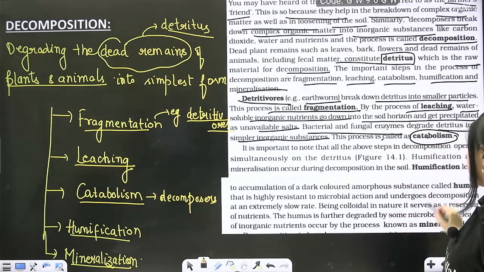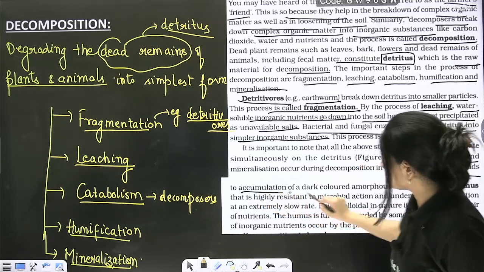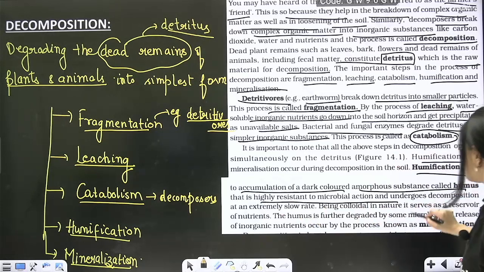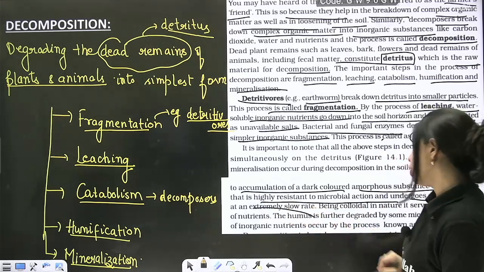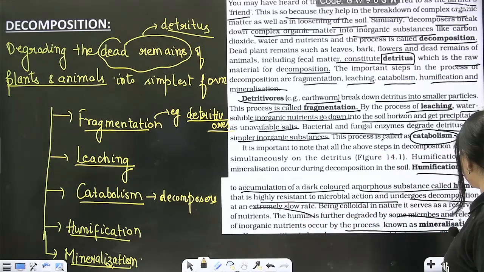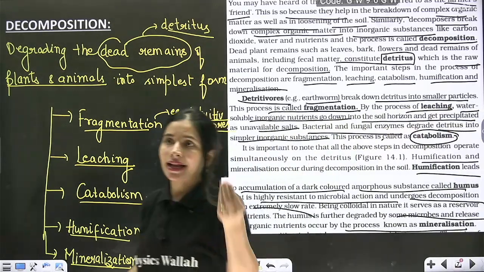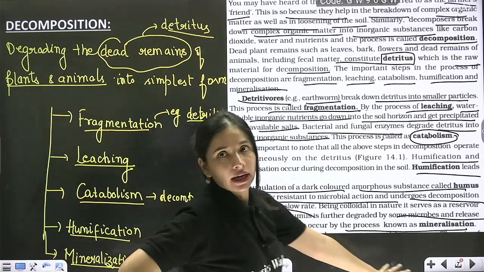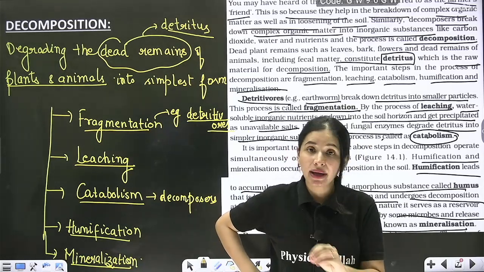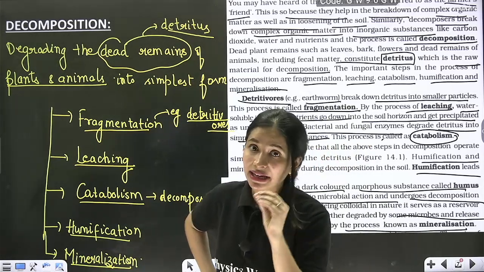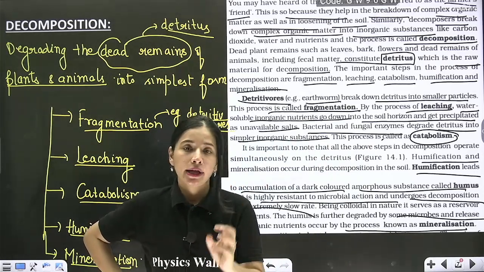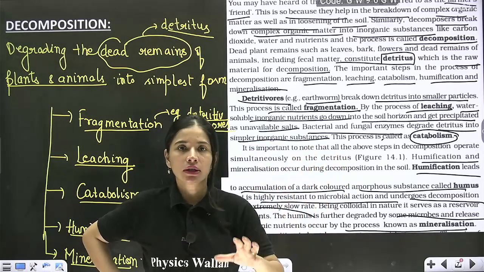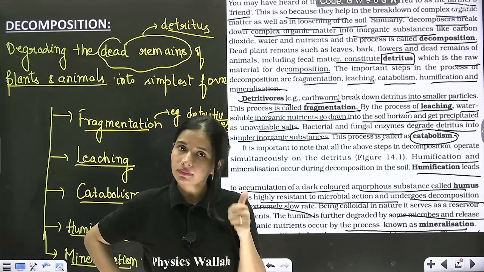Meanwhile, catabolism is taking place. There is the formation of humus, which is a dark colored amorphous substance, highly resistant to microbial actions and undergoes decomposition at a very extremely slow rate. And at last, once the complete decomposition is done, we obtain the minerals. Yes or no? Have you all understood what is decomposition? It is a very, very important process. Why? Because it maintains your ecosystem healthy. If there is no decomposition, then detritus will be left on the earth and your survival on earth will become very hectic. Got my point?